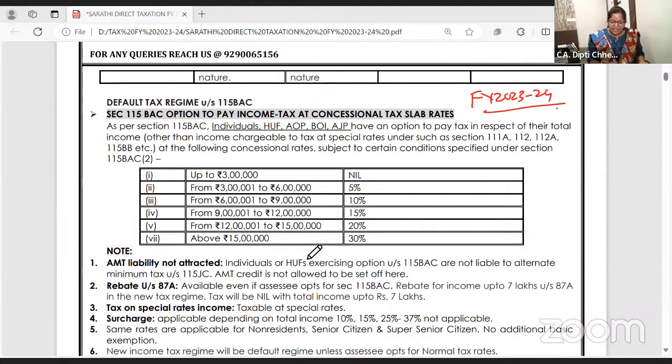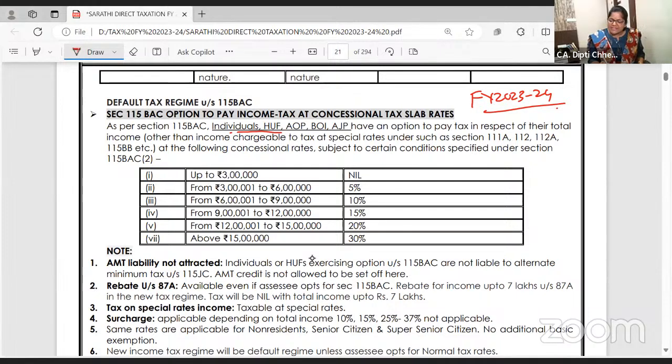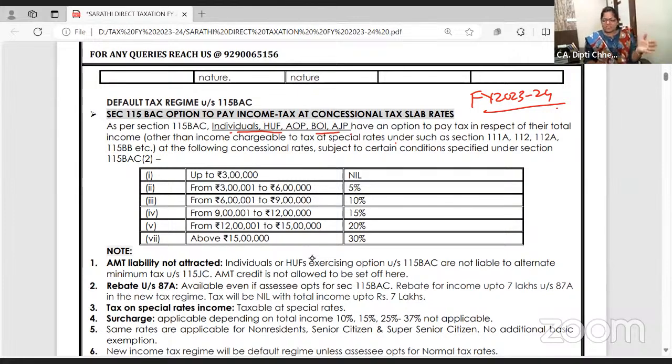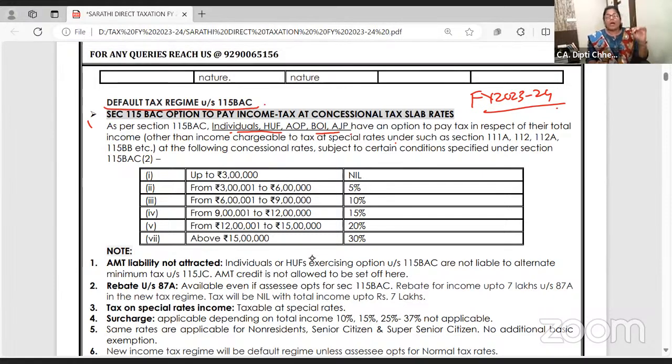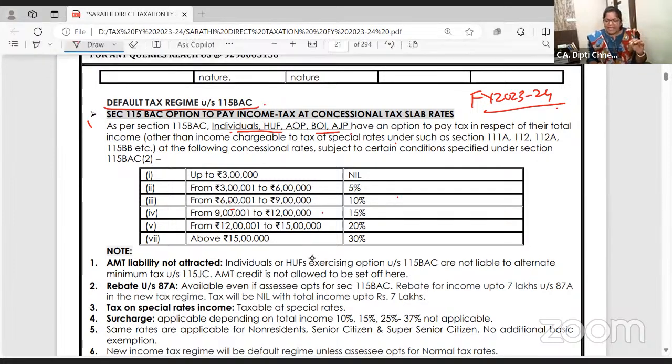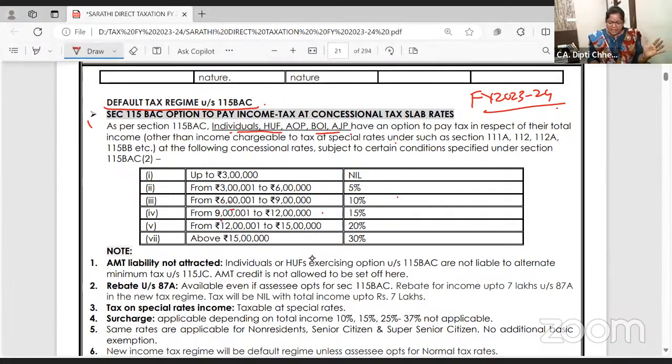Yes, chalo. This is applicable for individuals, HUFs, AOP, BOI, AJP. Other than special income wherein special tax rates are there, your normal income will be taxable under the default tax regime as follows. Up to 3 lakh, basic exemption. 3 lakh to 6 lakhs, 5%. 6 lakhs to 9 lakh, 10%. 9 lakh to 12 lakh, 15%. 12 lakh up to 15 lakh, 20%, and 15 lakh and above, 30%.